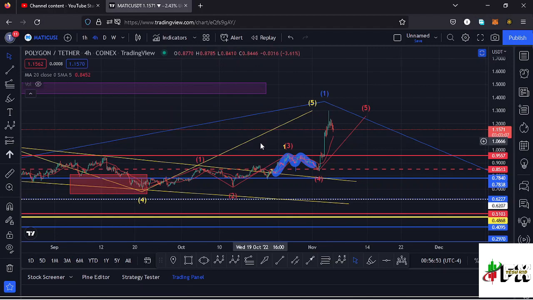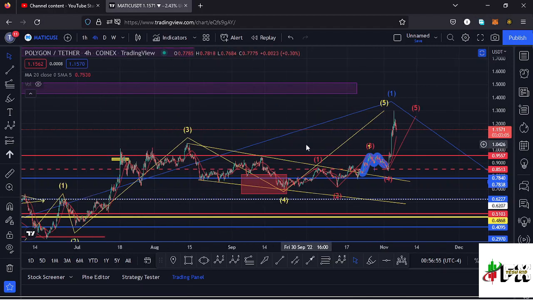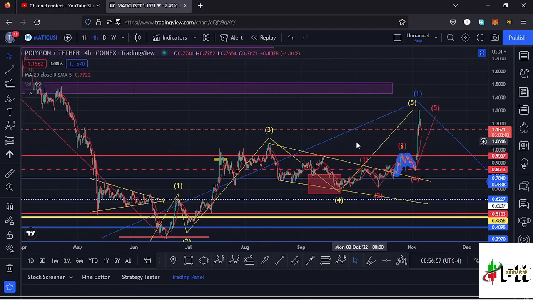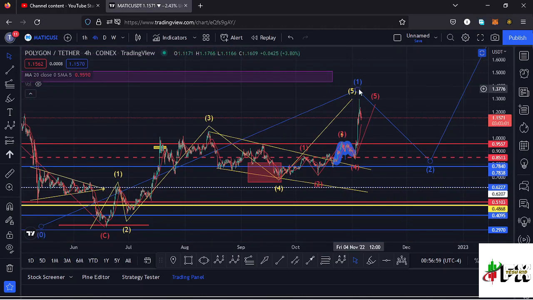And whatever I expect next here on the Polygon Matic chart, now that we have seen the high of that higher Elliott wave count 1, I'm expecting a very nice retracement over here in the formation of a higher Elliott wave count 2.